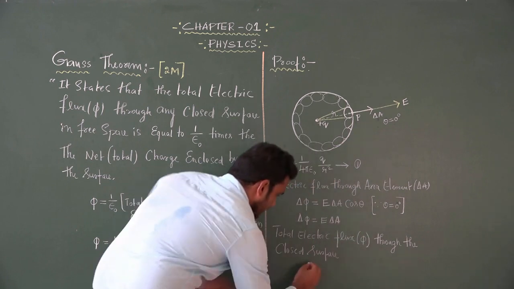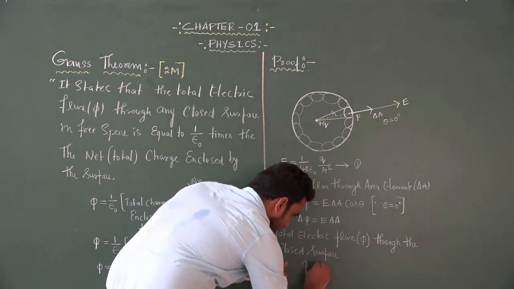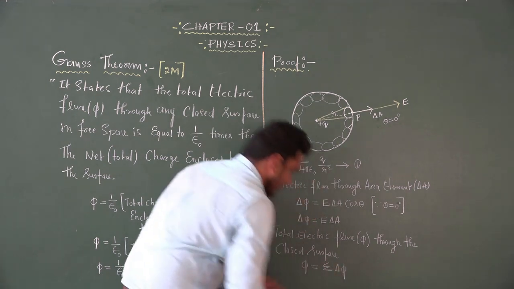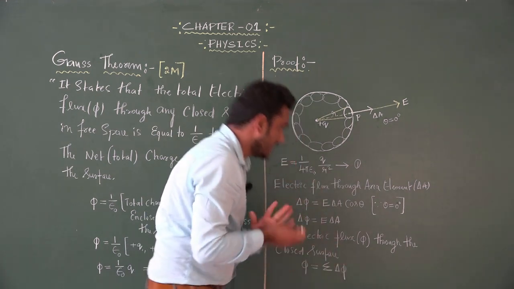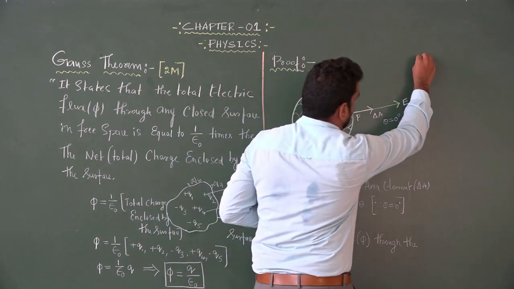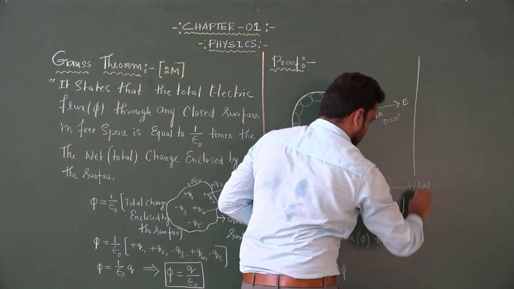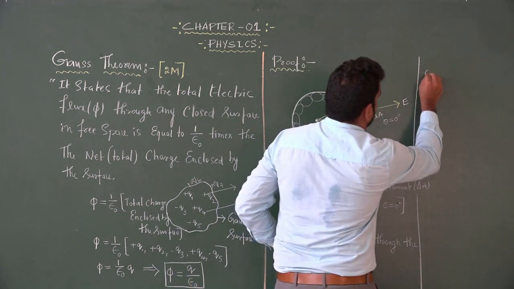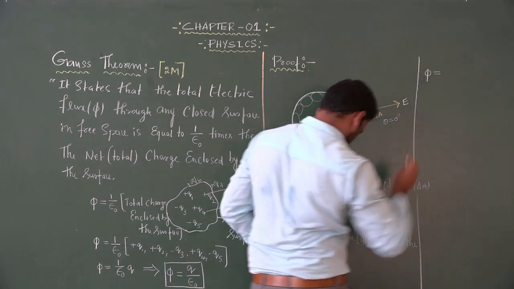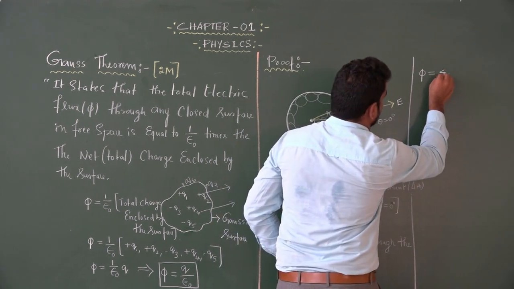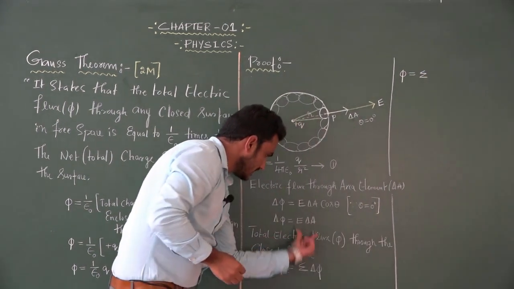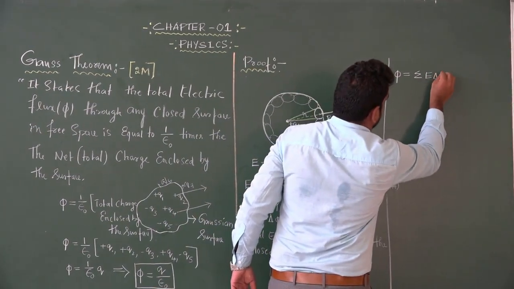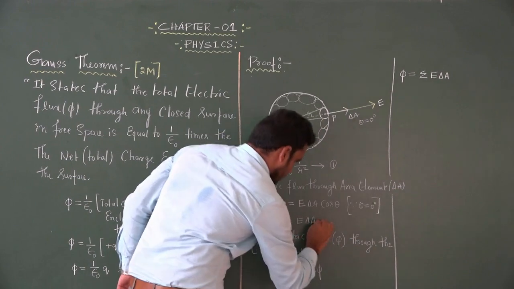The total electric flux is phi is equal to summation of delta phi. What is the delta phi we have? E into delta A. For this we can give equation number 2.